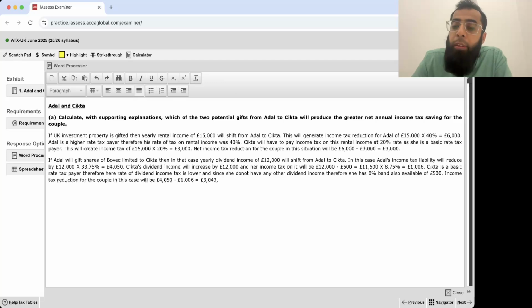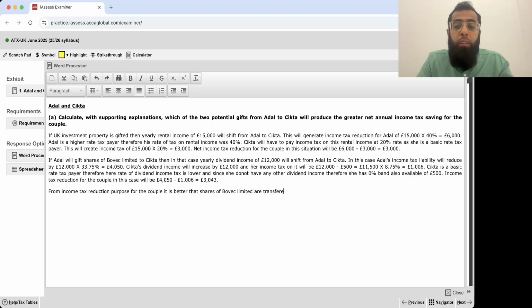In this case, the saving was £3,000 and here the saving is £3,043. So from income tax reduction purpose for the couple, it is better that shares of BOVAC Limited are transferred, as it will save greater income tax.